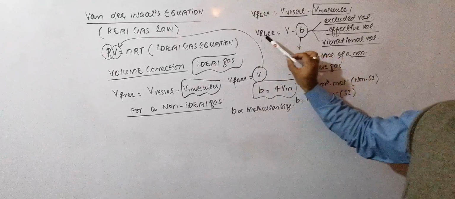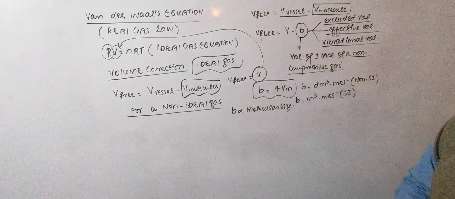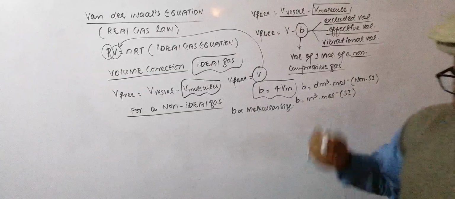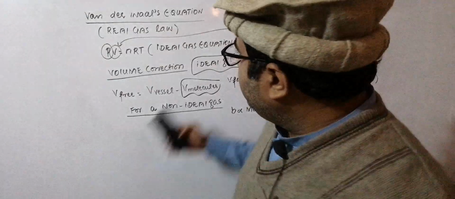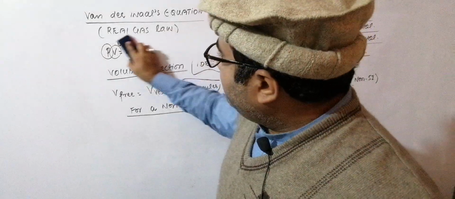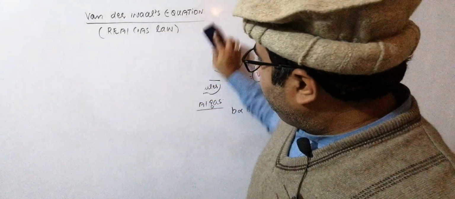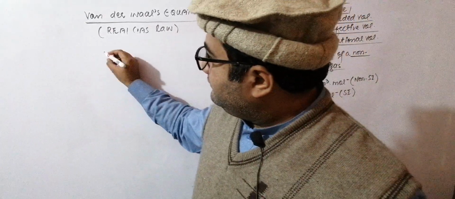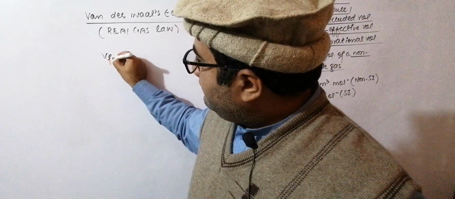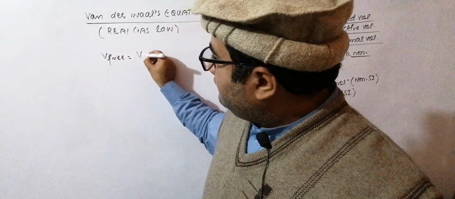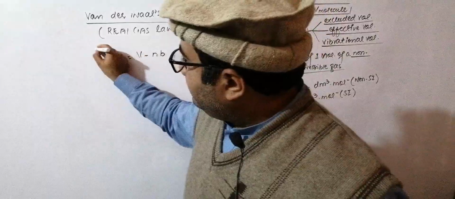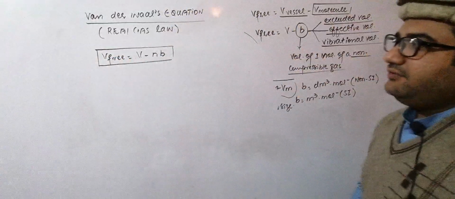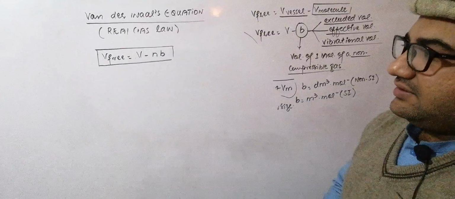So this V free is equal to V minus b when there is 1 mole of the gas, and if we have a certain number of moles n for a gas, then what will be the value of this V free? It will become V free is equal to V minus nb. So this one is the form of the free volume that we get after the correction.